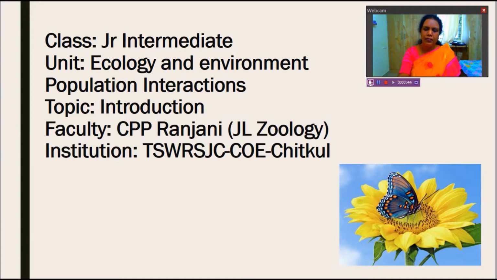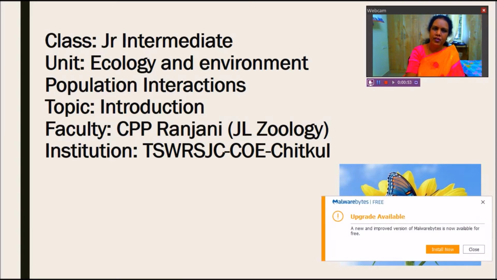Right. When we see organisms around us, we can see all the organisms are interacting with each other. There is no organism which can live independently, or in isolation, without the cooperation or help of other organisms, without depending on other organisms. Can you give any example of an organism living in isolation? We cannot. There is no organism which can live independently, isn't it?